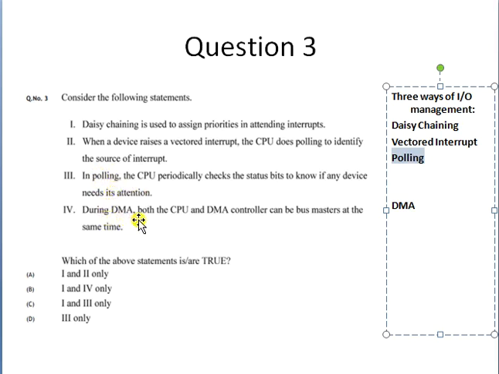Then, during DMA, both CPU and the DMA controller can be the bus masters. Now this is incorrect, because during the DMA operation, the control of the main memory and the data bus is under the DMA, and the CPU cannot access it. The data bus is out of the control of the CPU. So only the first and the third statements are correct. They are asking which of the above are true. So the answer is C, that is 1 and 3 only. So this is how we will answer this question.